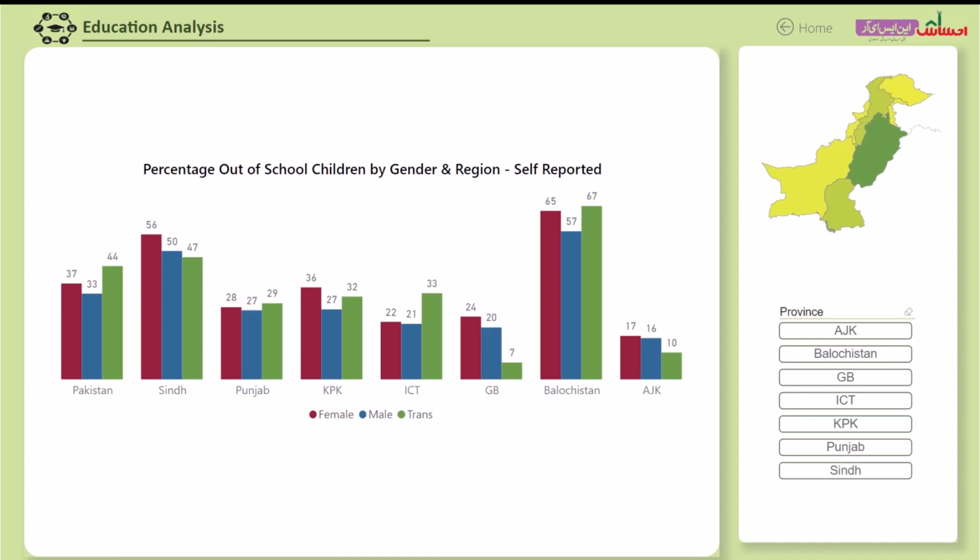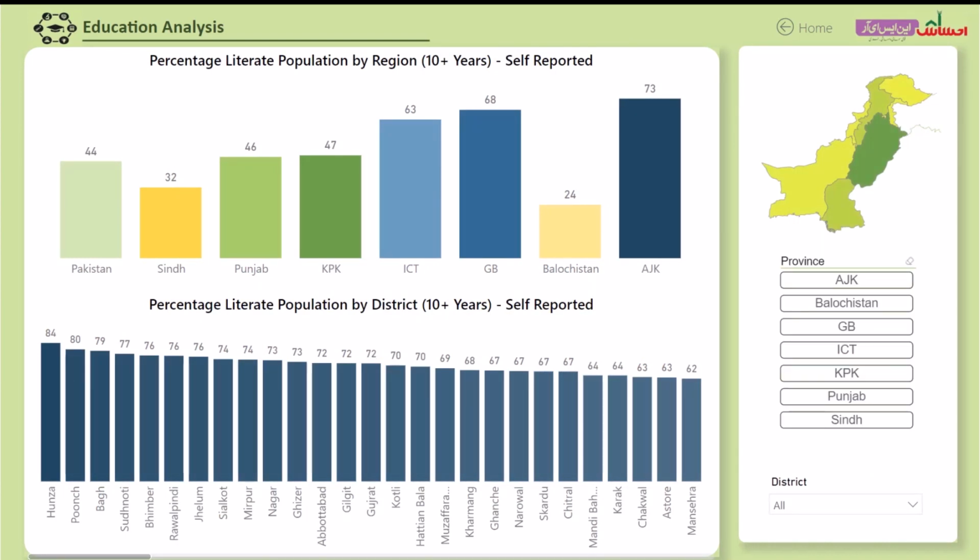We continue our education analysis and look at literacy rates. In Pakistan, 44% of people above 10 years of age are reported to be literate, with a noticeable difference across provinces. For instance, in AJK, highest literacy was reported at 73%. On the contrary, Balochistan has a 24% literacy rate.